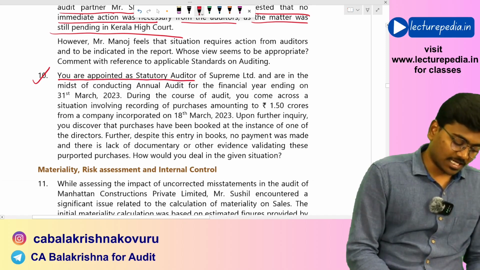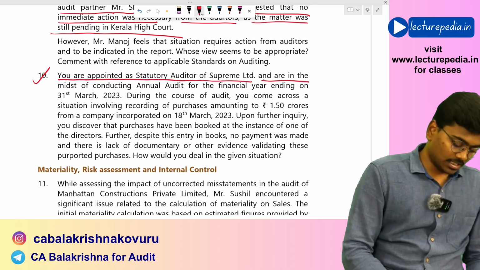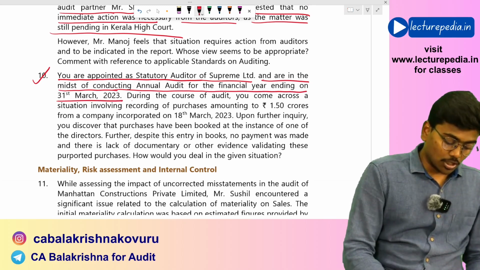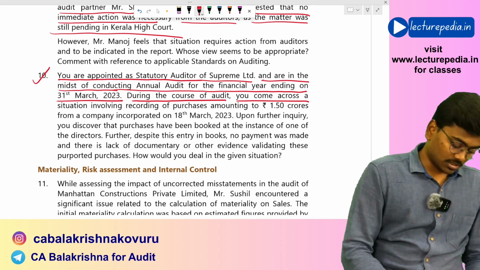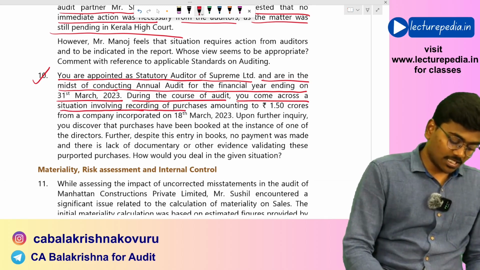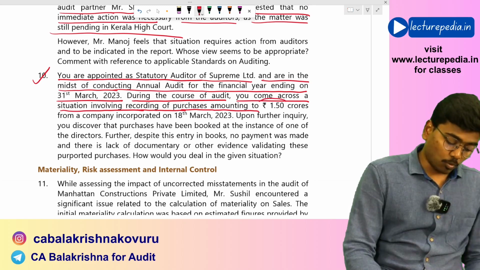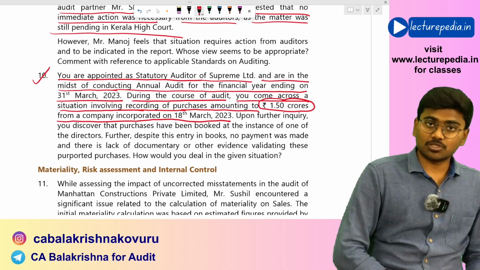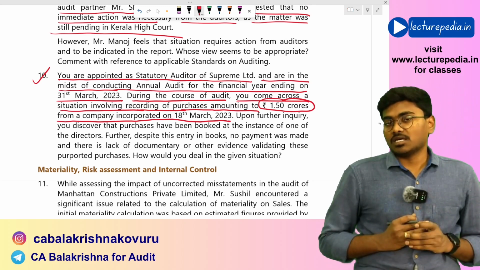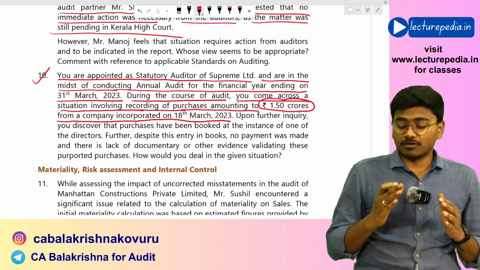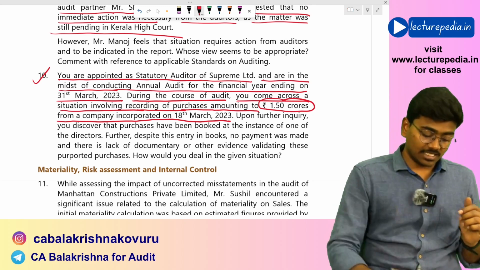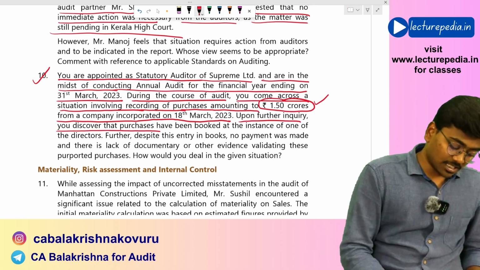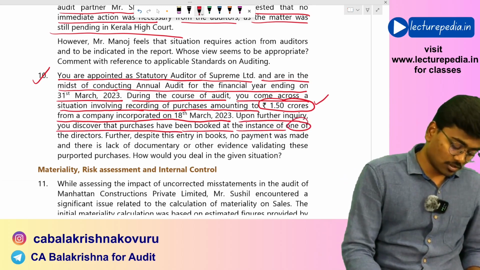Next, question number 10. You are appointed as statutory auditor of Supreme Limited and are in the midst of conducting the annual audit for the financial year ending 31st March 2023. During the course of audit, you come across a situation involving recording of purchases amounting to 1.5 crores from a company incorporated on 18th March 2023. You found that an entry has been passed with respect to purchase of certain material worth 1.5 crores from a company. Upon further inquiry, you discover that the purchases have been booked at the instance of one of the directors.